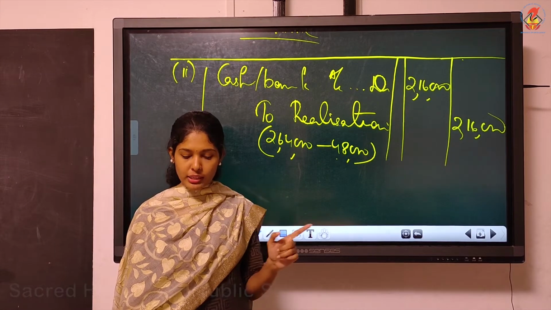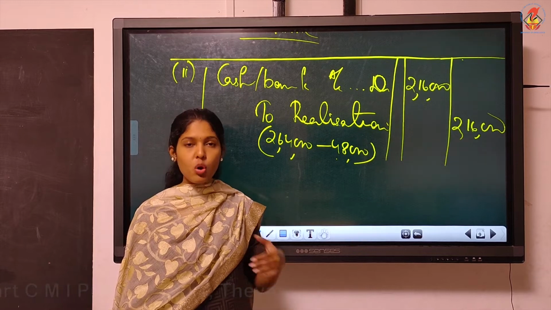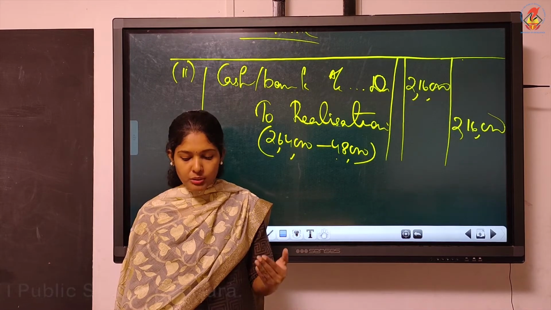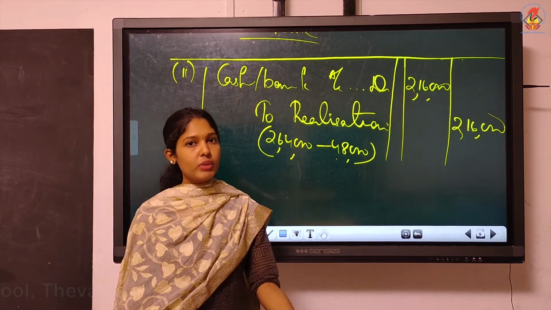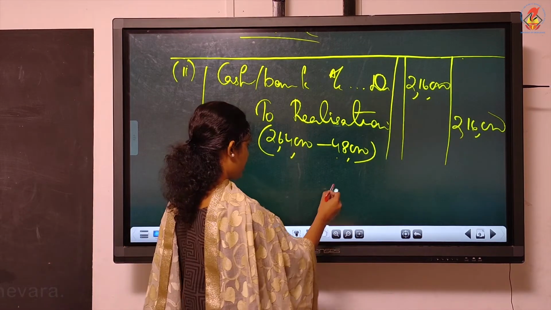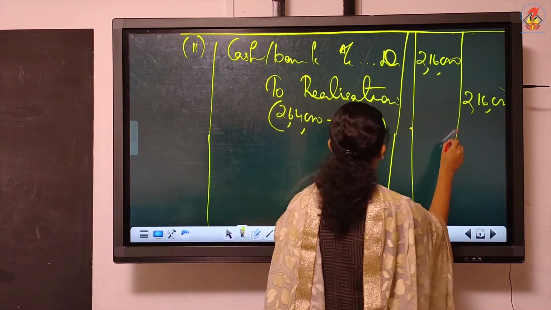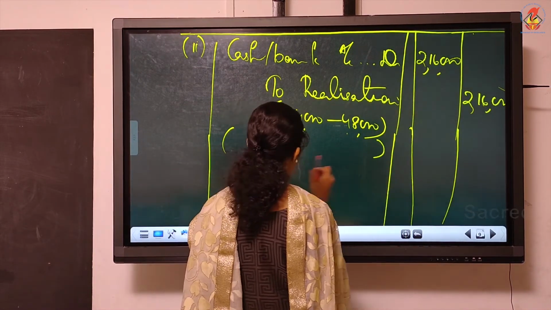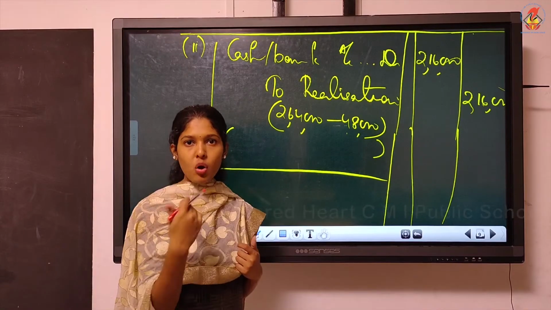That means the value in the balance sheet. It was only 5 lakhs worth of building, sold for rupees 8 lakhs through a broker who charged 2% commission. So commission also we have to pay. So we sold the building. Selling means realizing the assets. In the narration you write, debtors realized. So here, next one, we realized the asset, the building. We realized the building, or we sold the building.